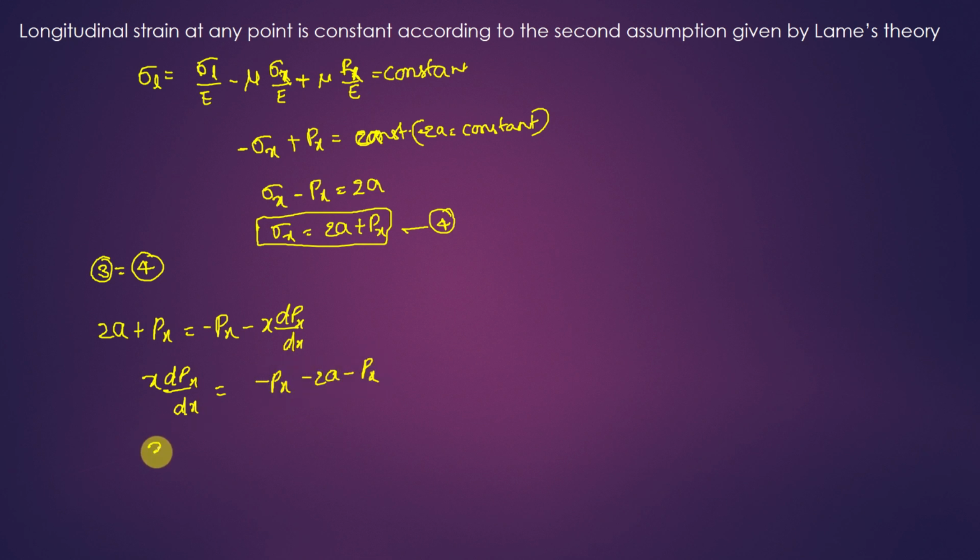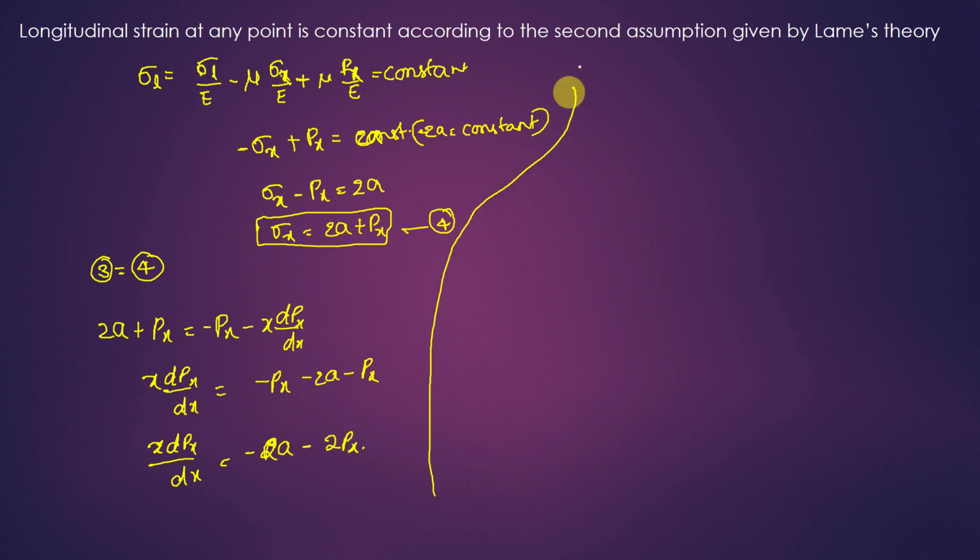So that is nothing but x dpx by dx is equal to minus 2a minus 2Px. Let us separate the terms, and I will write it as dpx by dx is equal to, x is taken here, minus 2a by x minus 2Px by x.